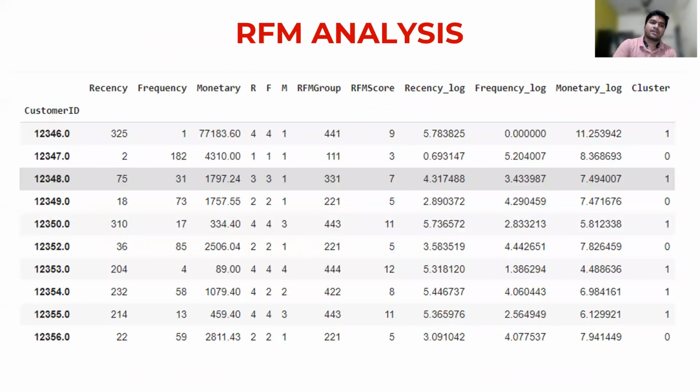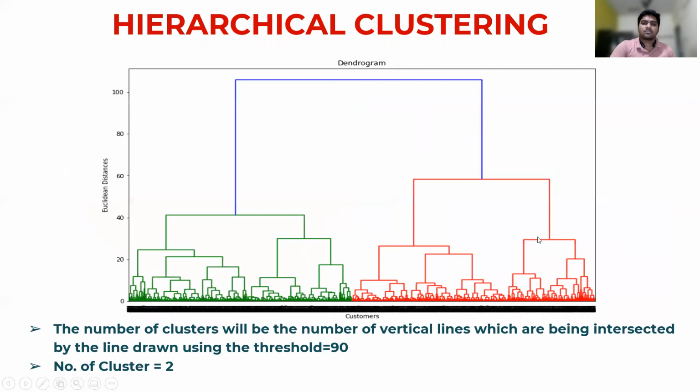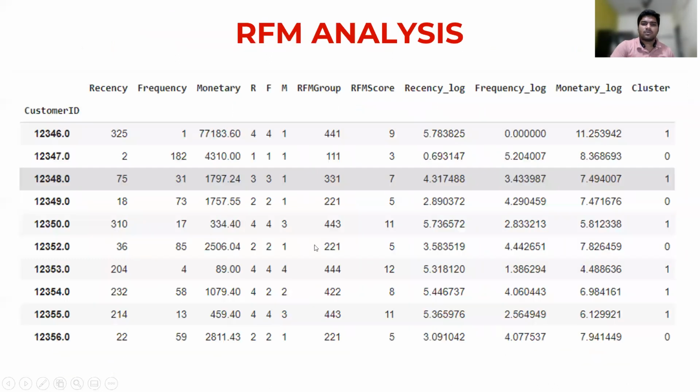So here's the RFM analysis. After RFM analysis, here we can clearly see the number of clusters. This customer ID 1 2 3 4 6 belongs to the first cluster, and this 1 2 3 4 7 belongs to another cluster. The RFM score is also given here, and all RFM values are also given here. Recency after logarithmic transformation, the log values are also given here.